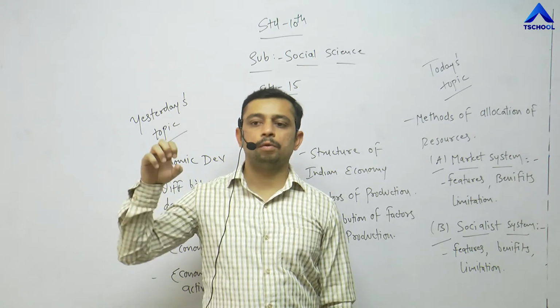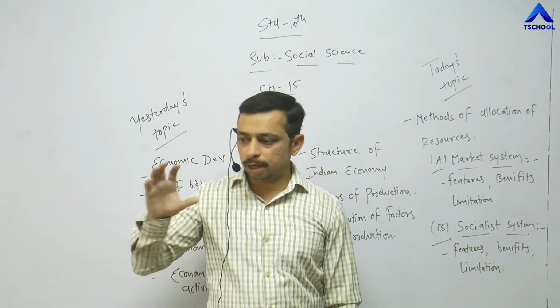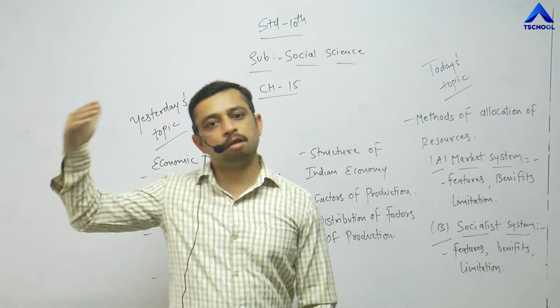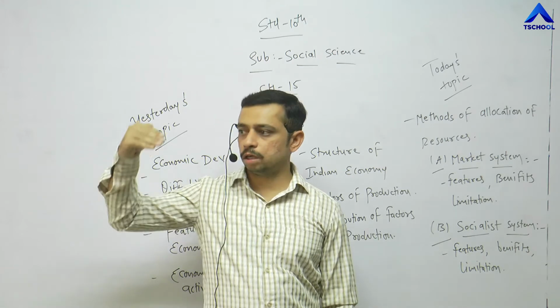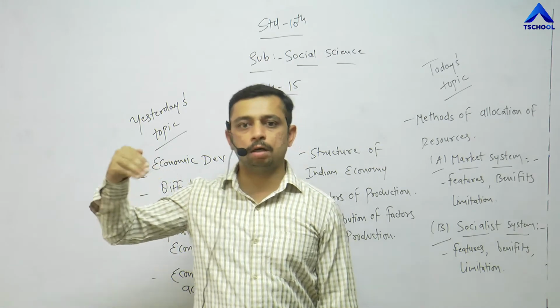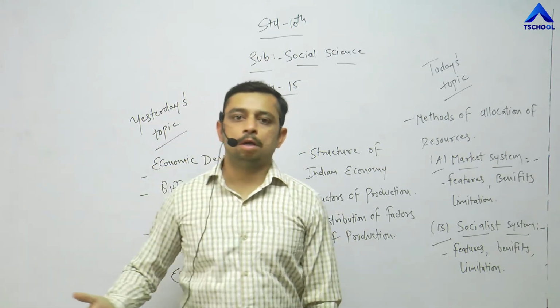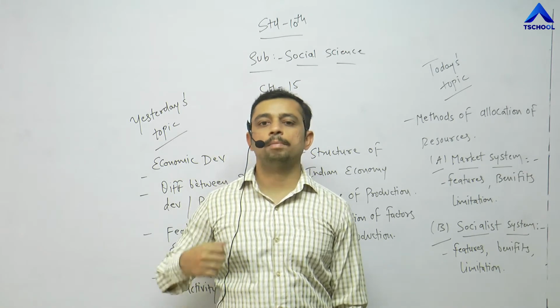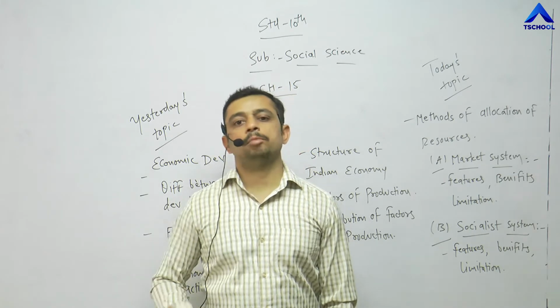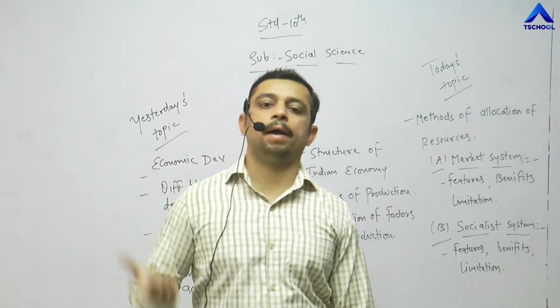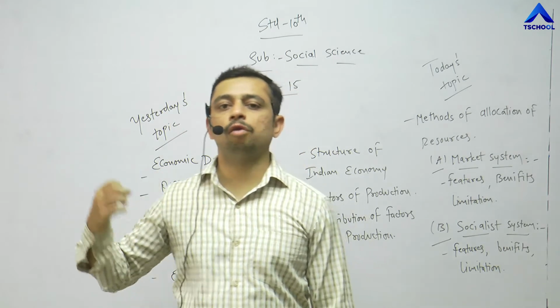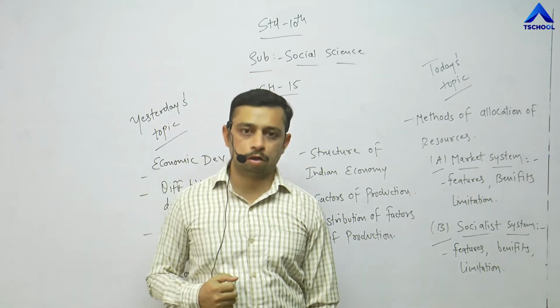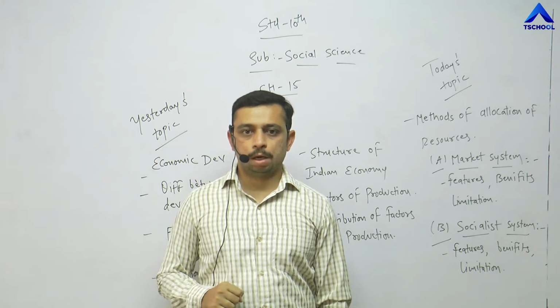Again the product is put in the market, right? The main objective is profit. Again they get the profit. That profit is distributed to their shareholders. That profit is distributed in terms of salary to their employees, so that the income would be high. And when the income is high, obviously the spendings are going to be high. This is the concept the developed nations follow. That is the market system.